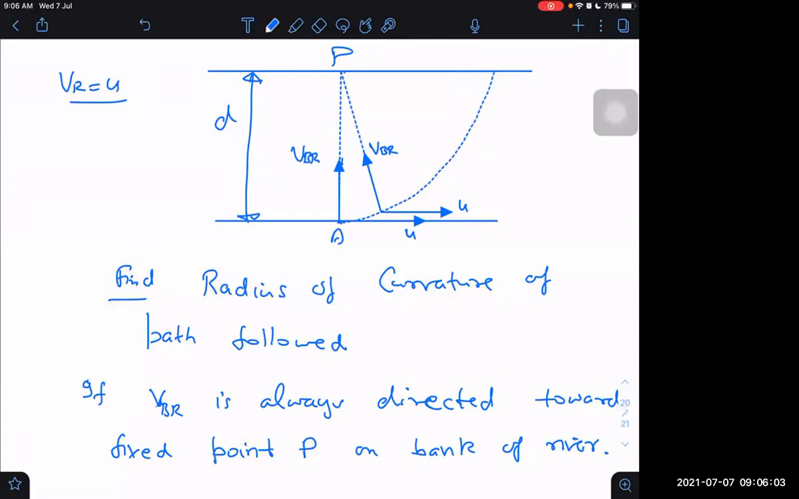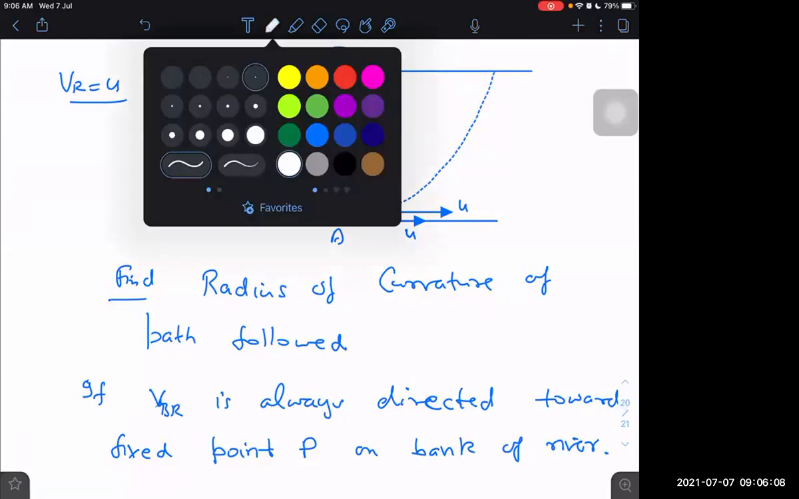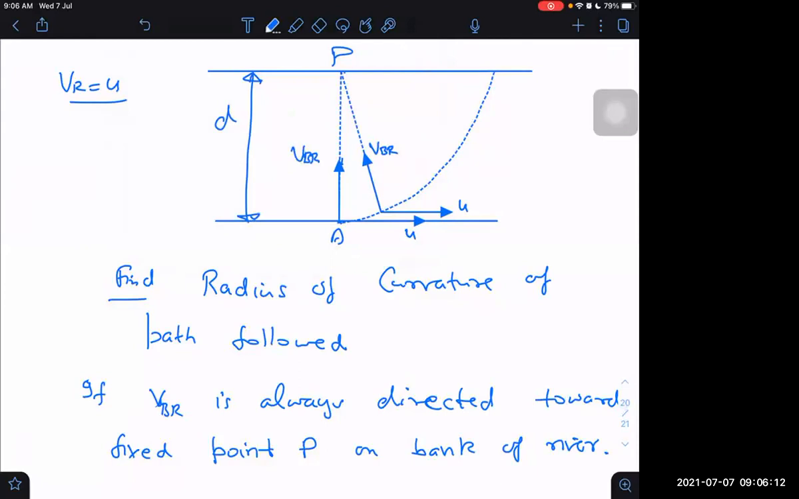So net velocity will be always along the resultant.